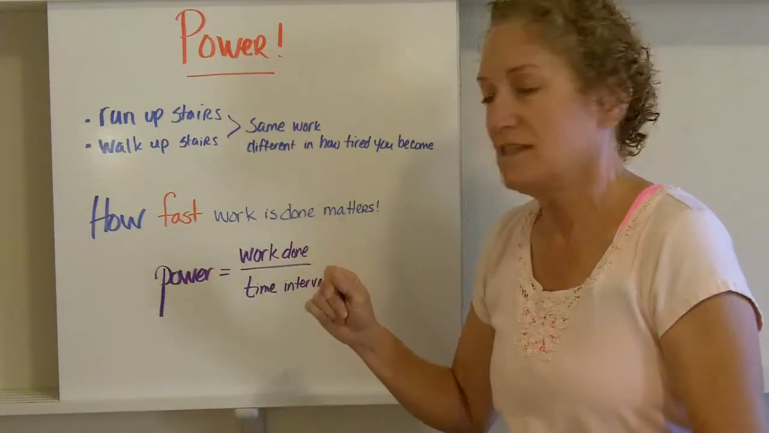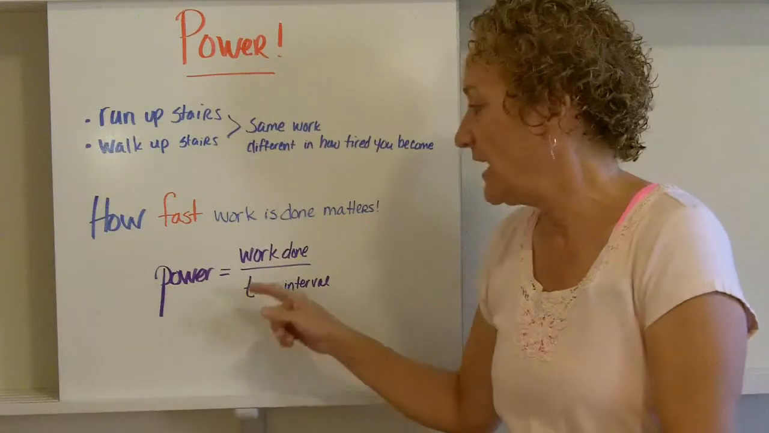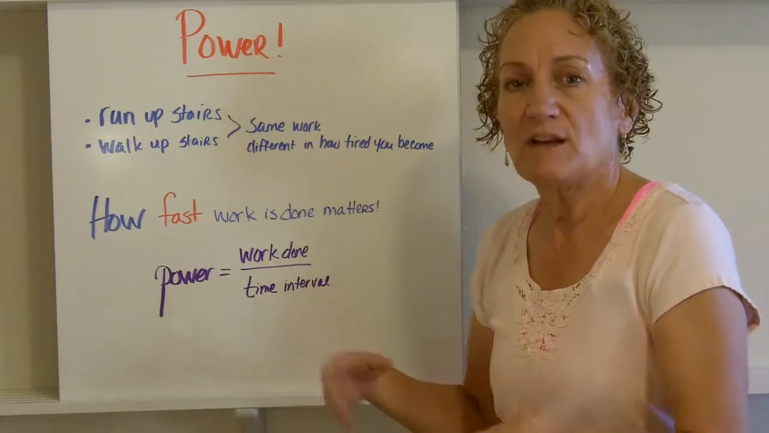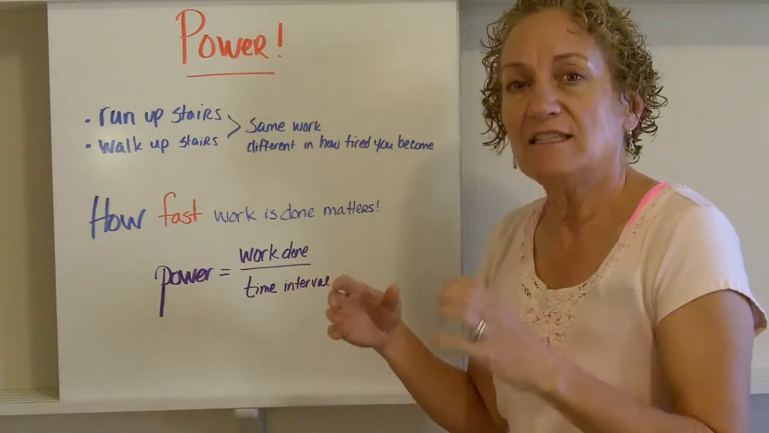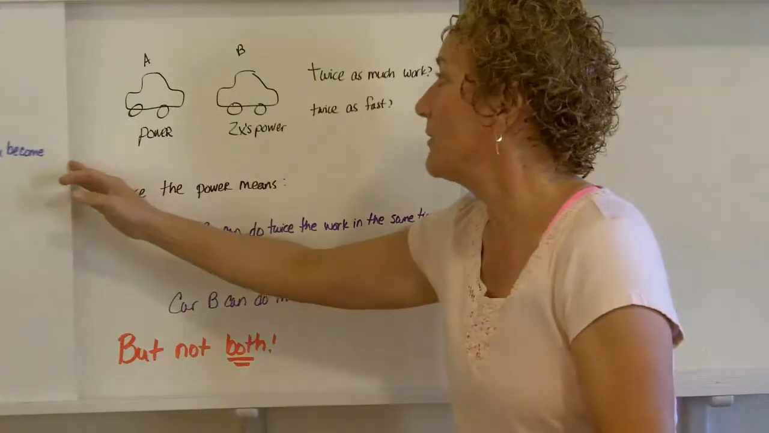How fast work is done is called power. So power is mathematically defined as work divided by the time interval. So how much work was done divided by how much time it took. And that's the definition of the word power, the scientific definition of the word power.